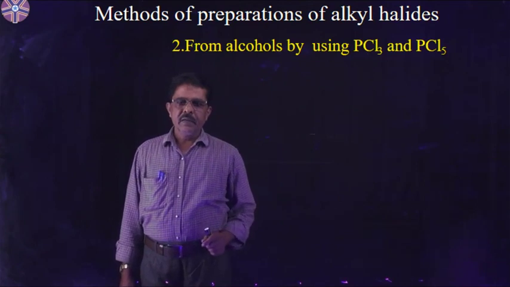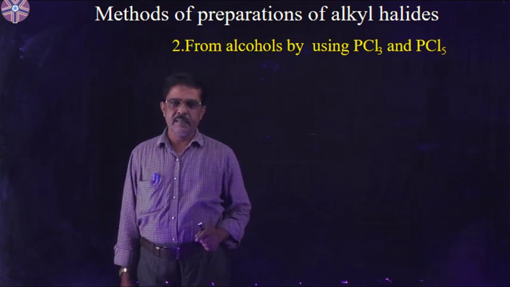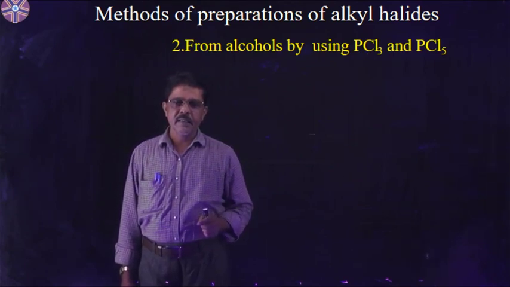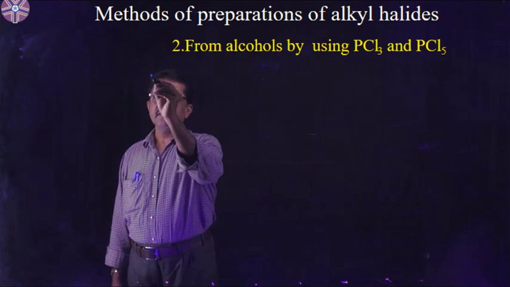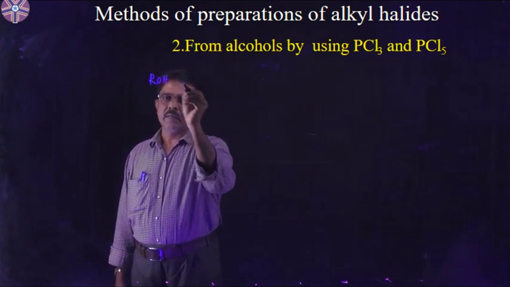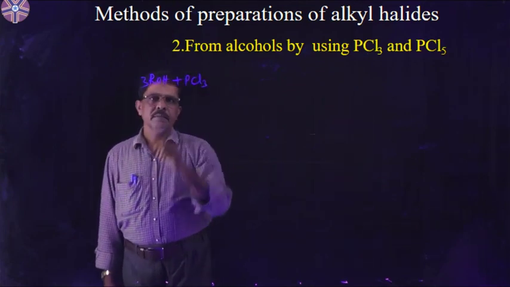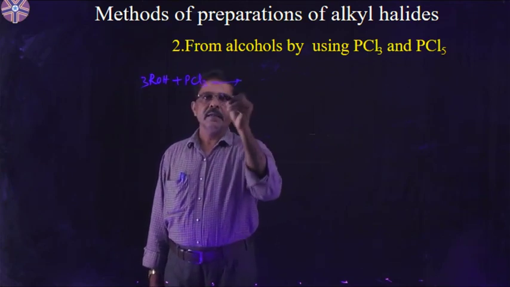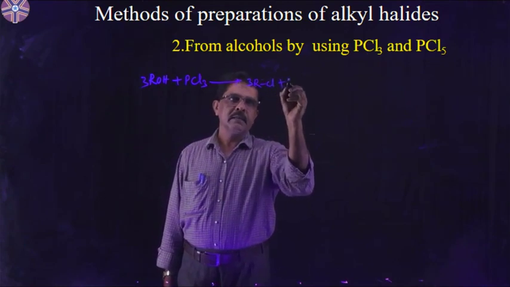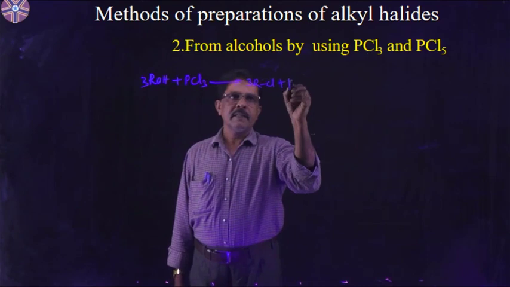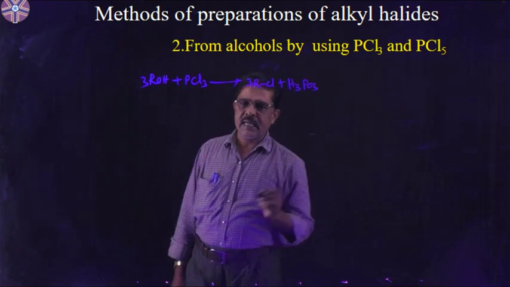Methods of preparation of alkyl halides from alcohols by using PCl3 and PCl5 reagents. These PCl3 and PCl5 reagents are used as chlorinating reagents. Suppose I take alcohols, ROH, plus PCl3. 3 moles of ROH plus PCl3 gives rise to 3 moles of alkyl chloride plus H3PO3. H3PO3 is phosphorous acid.